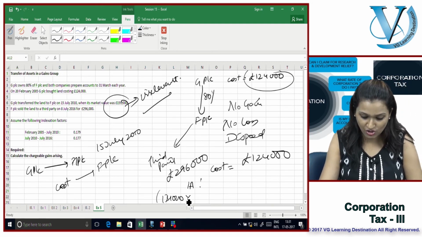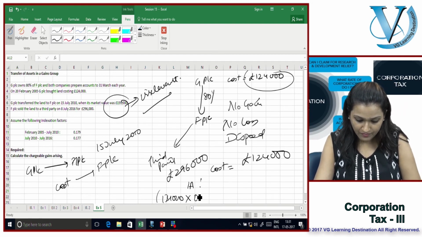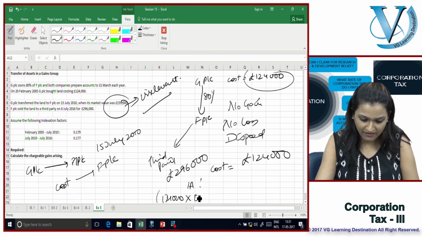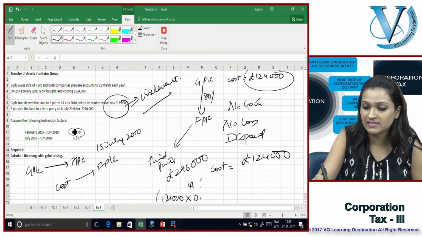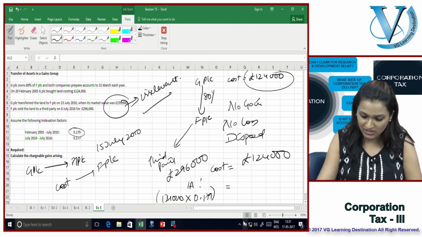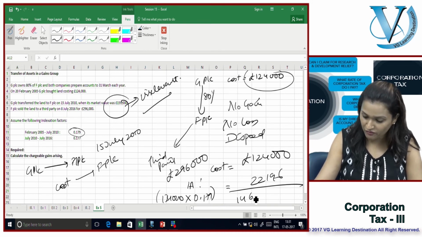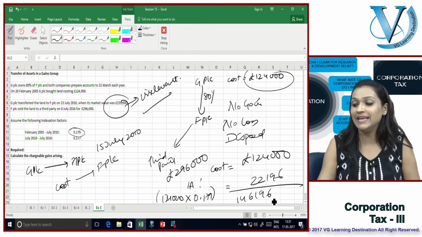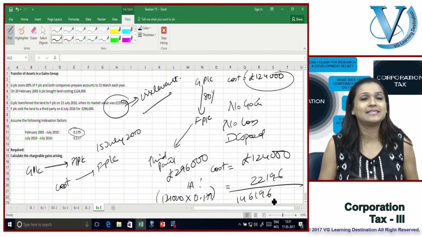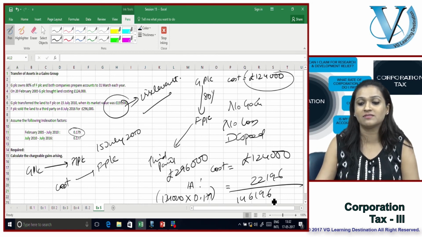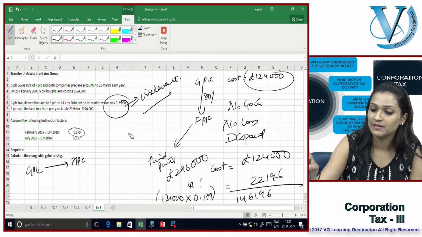£124,000 multiplied by the indexation allowance, from July, I'm going to bring it up to the most relevant cost, which is going to be 0.179. It is given to me as 179, which simply becomes 22,196. So now my cost becomes 146,196. This is the deemed cost of the asset for FPLC, which subsequently sells the asset on the 8th of July 2016. Let's have a look at what happens on the subsequent sale of the asset.